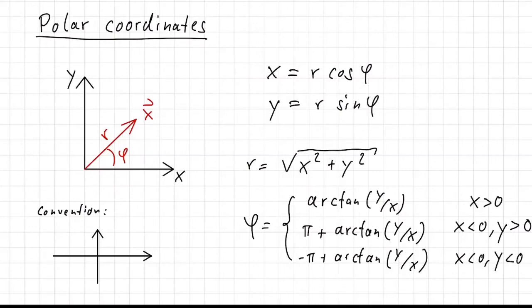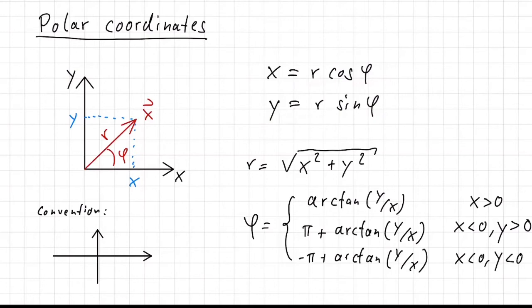And then you can easily see from trigonometry that the Cartesian coordinates, which are x1 and x2, or in this case, because we're talking about two-dimensional space, we're simply calling them x and y, are simply given by r times cosine phi and r times sine phi. So y is r times sine phi.